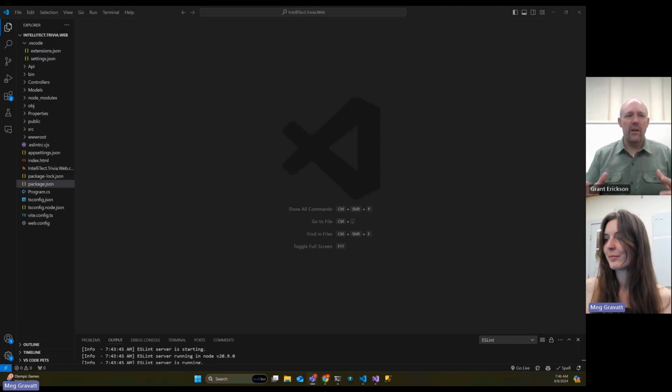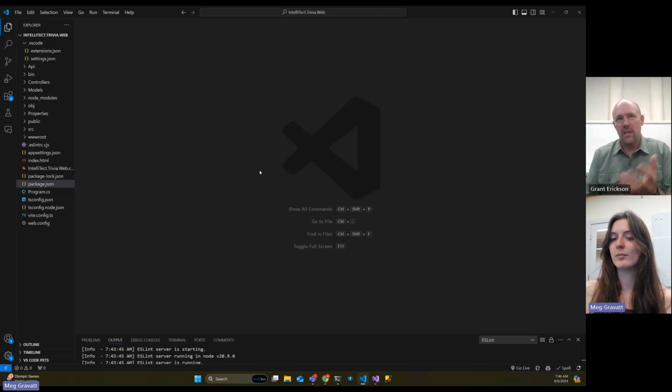And we are going to upgrade Coalesce. We've started with a little older version, and so we want to go ahead and run that all the way up. I don't know that we're going to have to actually change much code. It's really just getting the right packages. And there's really two parts to this. We have to go in and change both the back end and the front end. And so there's two different sets of packages. One is a set of NuGet packages, and one is a set of NPM packages.